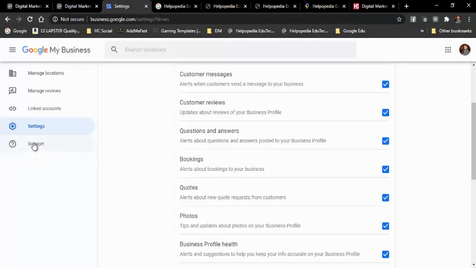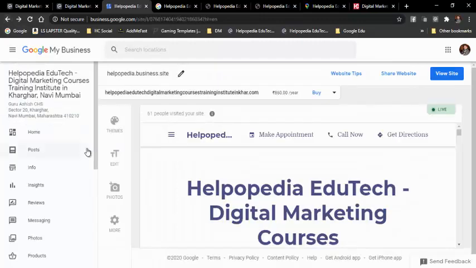And over here you have support. If you require any support from Google, you can directly write to them and they will help you. That is one of the things you can do. Now let me go back, and we have one more thing remaining. This is the last thing, and one of the most important things. I am keeping it to the last so that you will never forget it.